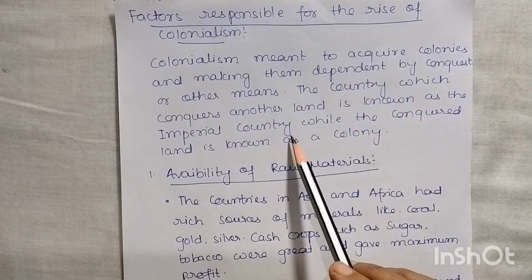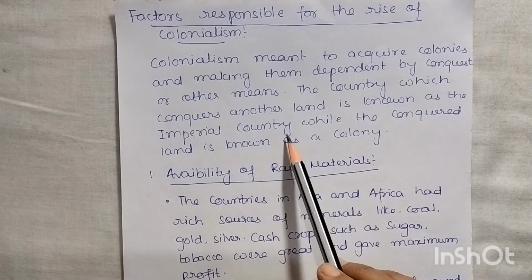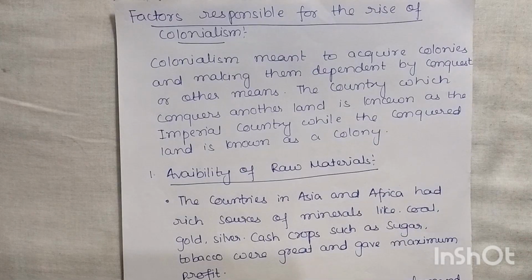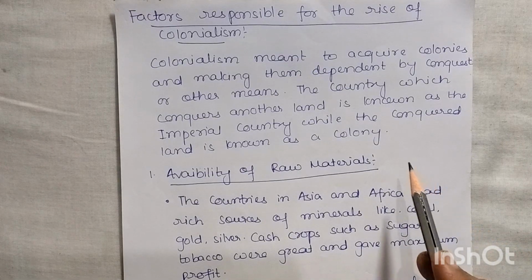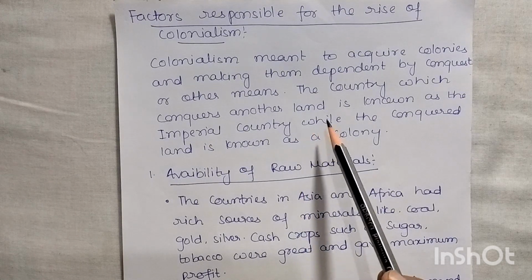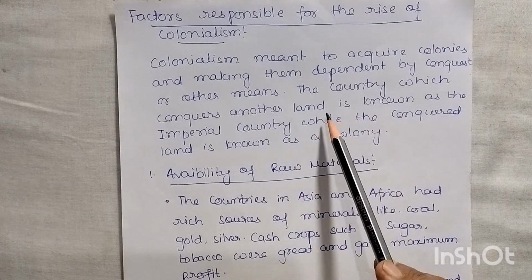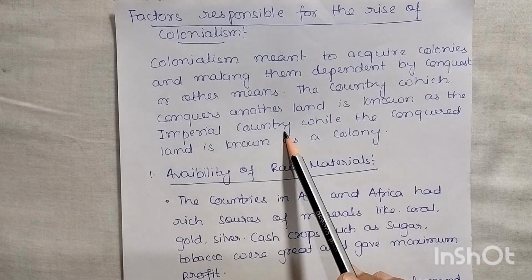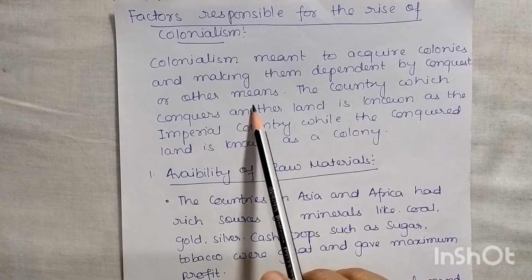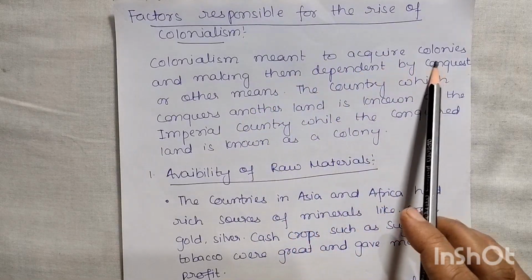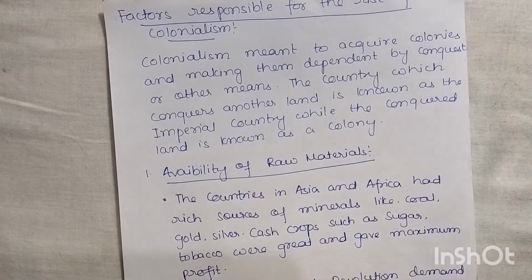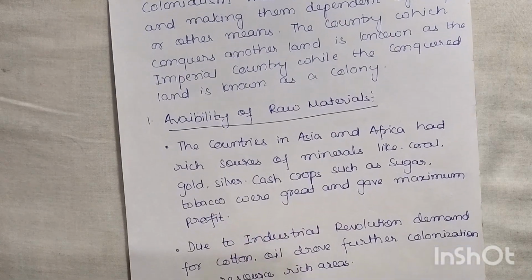The country which conquers another land is known as the imperial country, while the conquered land is known as the colony.